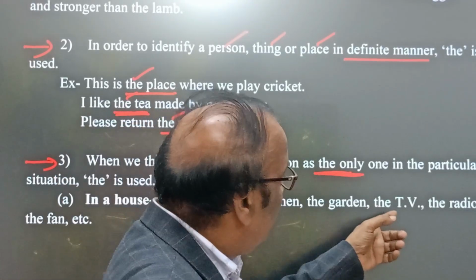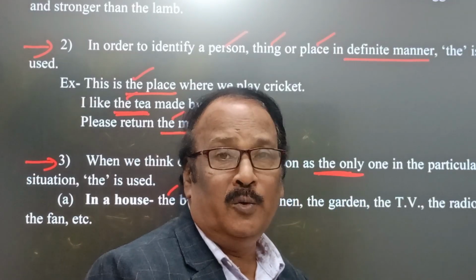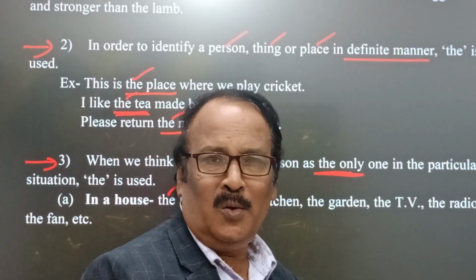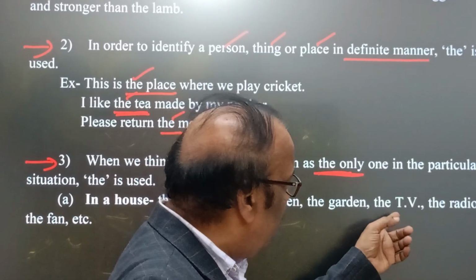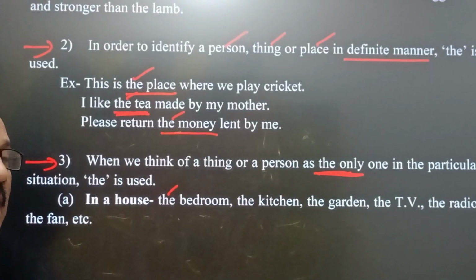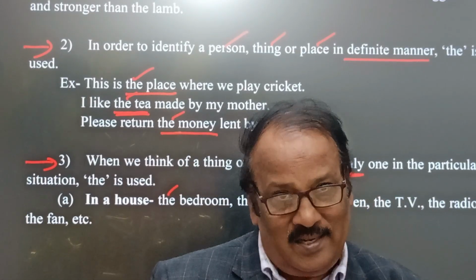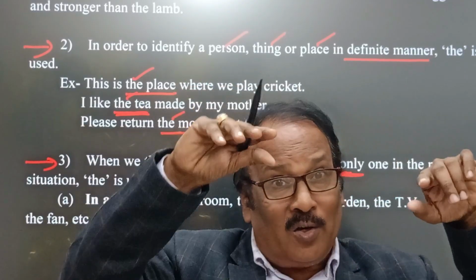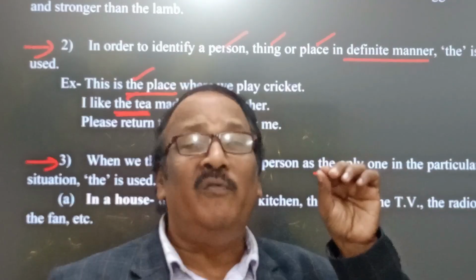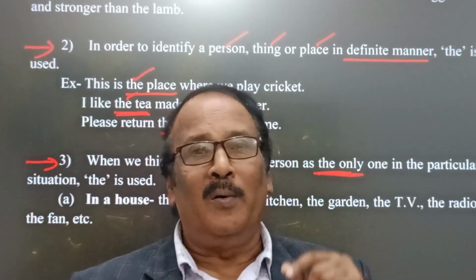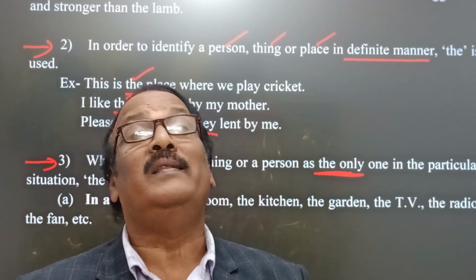Next, the TV which you use in your drawing room or bedroom, the particular TV. Yes, the TV, the radio, the fan. Remember here, wherever we may sit, we find around us a number of things and we can make them particular or definite with the help of the article the. This is the magic of using the article the.